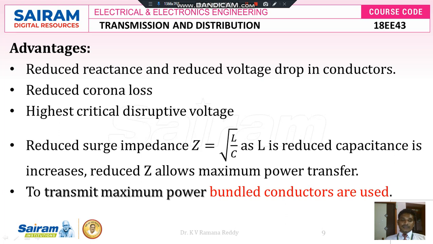Due to the reduced surge impedance, we can express the mathematical formula Z equals square root of L by C, where L is reduced, then the capacitance of the conductor increases. If the overall impedance Z decreases, then automatically we can transfer the maximum amount of power from one end to another end. According to the maximum power transfer theorem, the condition to transfer the maximum power is the source net reactance, that means the inductive reactance is equal to the capacitive reactance. Whenever the net inductive reactance is equal to the capacitive reactance, automatically we can transfer the maximum amount of power.